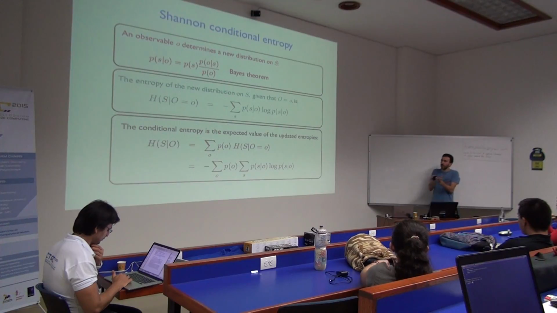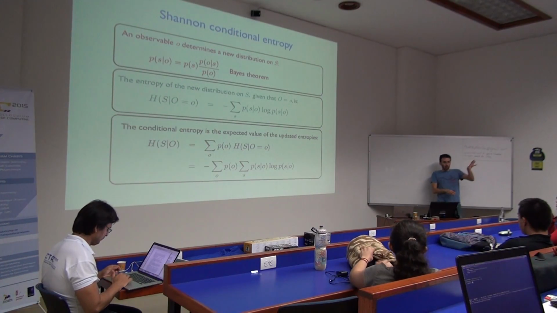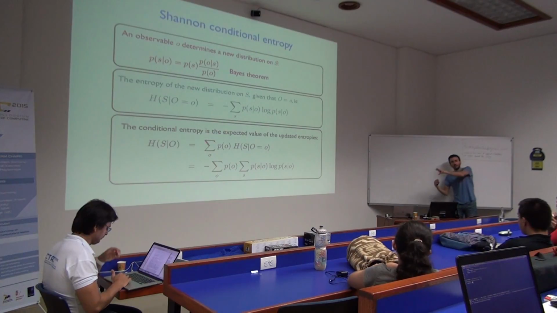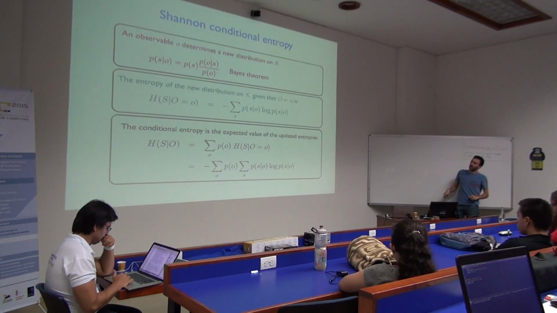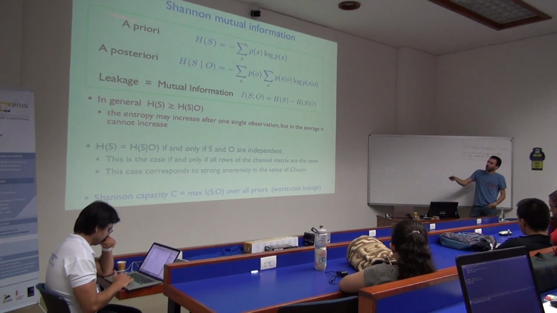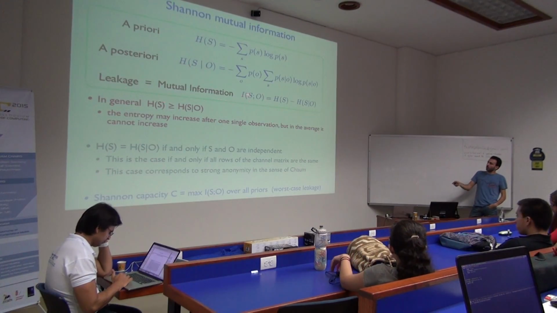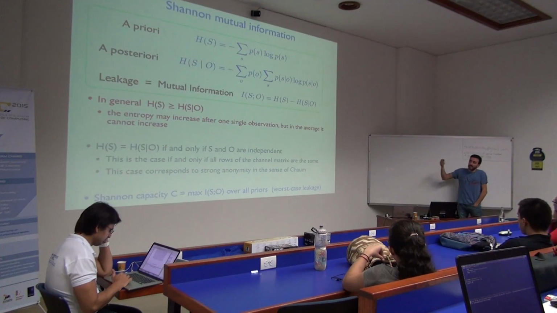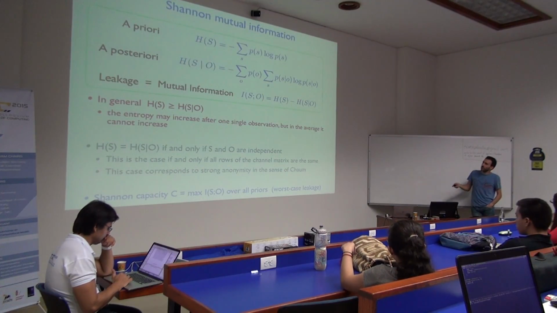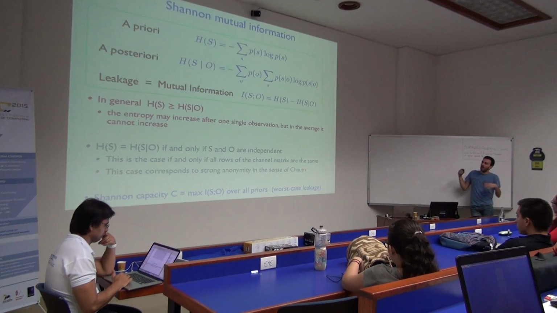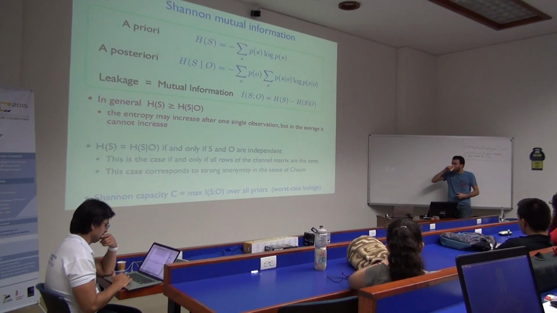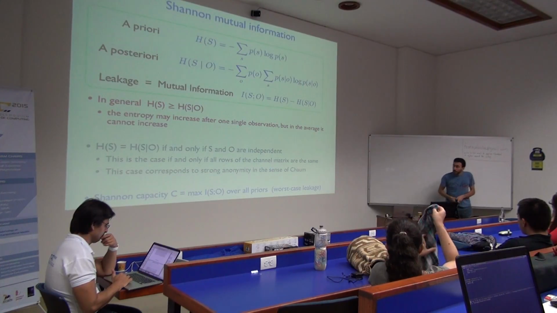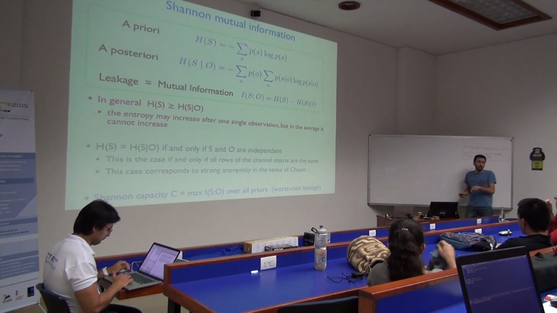So you see this interplay: the prior I measure with an entropy, gives me posteriors. I measure them again with the entropy. I formulate this H there. So a priori I have this formula, a posteriori I have this posterior entropy, and then the leakage will be just the difference of the two. In the case of Shannon, that is also known as mutual information, and it will be my final quantity that describes how much entropy I lose because of the system.